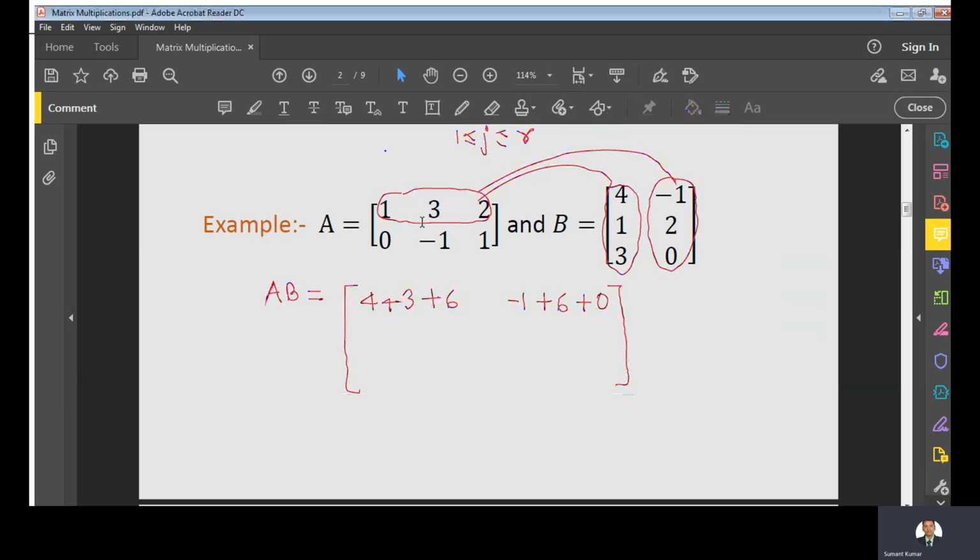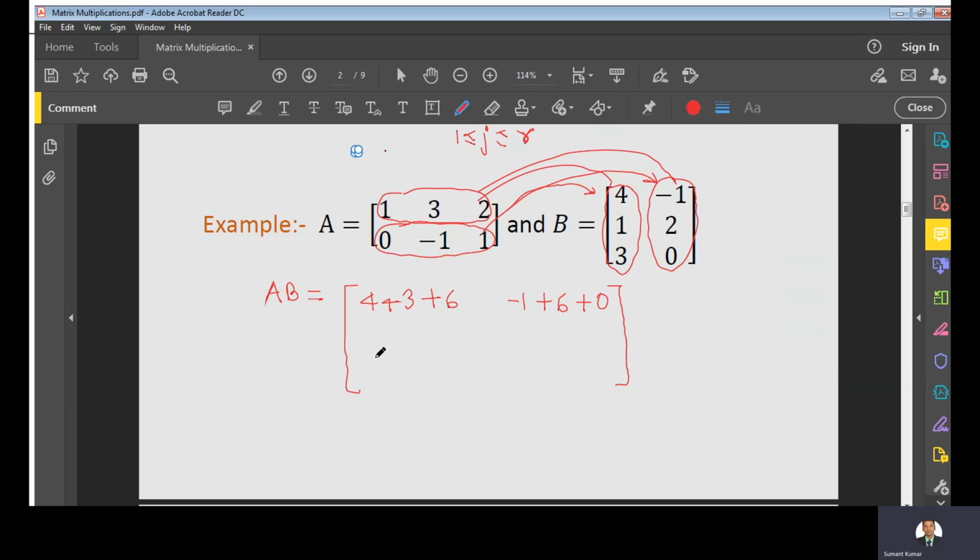Same thing if I'm applying for this second row, what will happen? We will multiply, that means we are taking the dot product with this column, we will get the second row of this product, right?